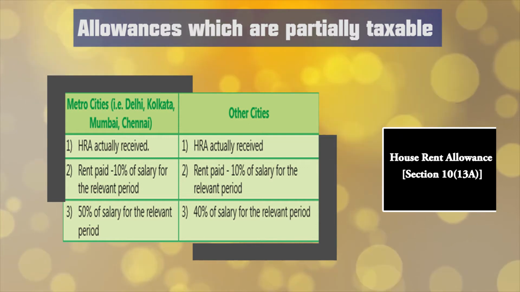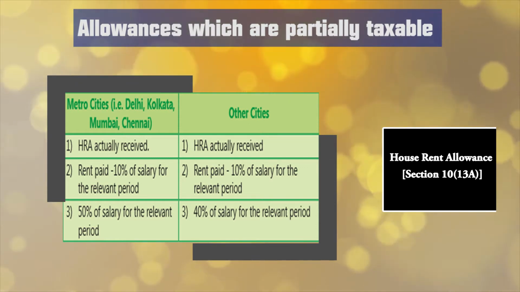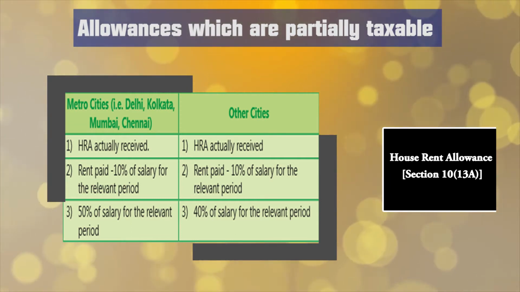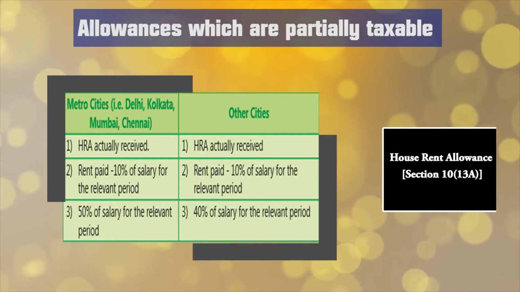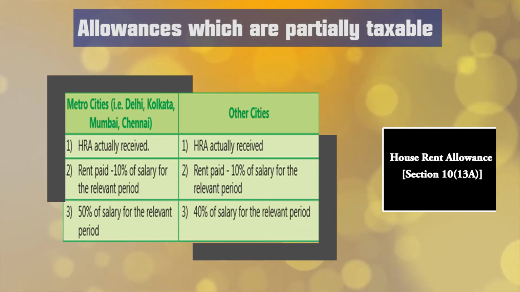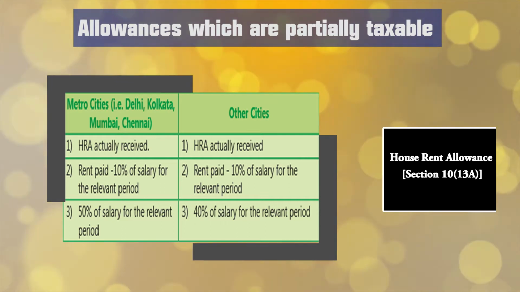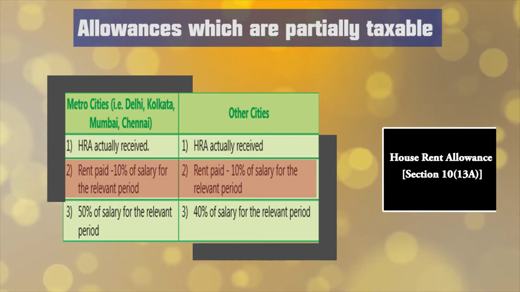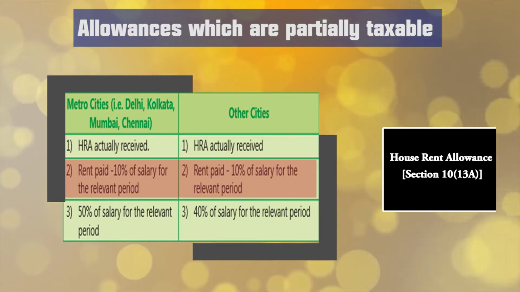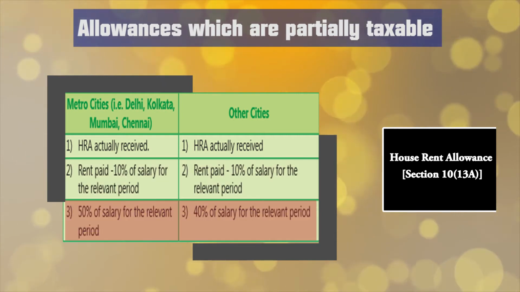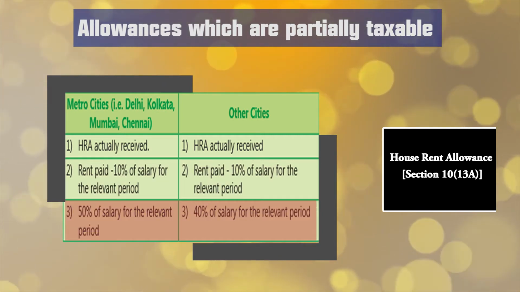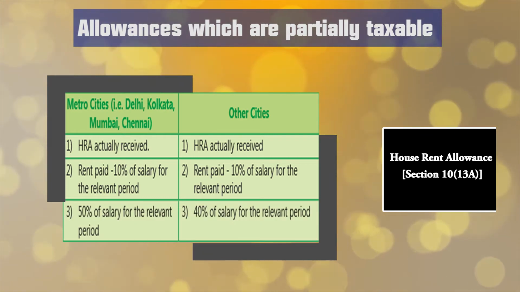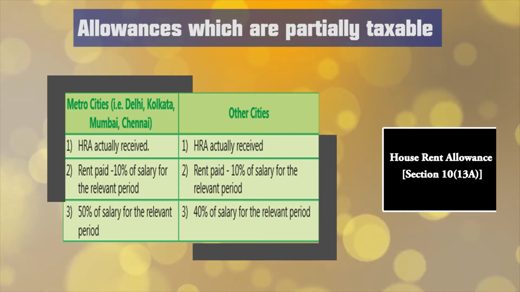But if the house is situated in any of the four metros, now we can say the presidential cities like Kolkata, Mumbai, Chennai and Delhi, in that case it is 50% of the salary. Again I am repeating, number one, the actual HRA received. Number two, excess of rent paid over 10% of salary. And number three, 40% of salary or 50% of salary, as the case may be. Among these three, the least will be exempted under section 10 subsection 13A.